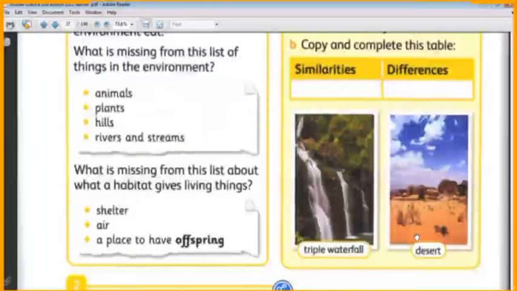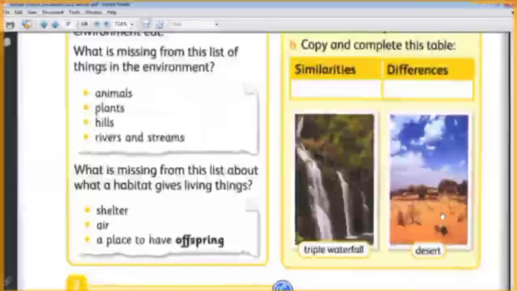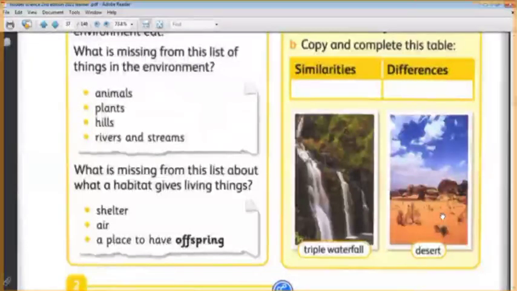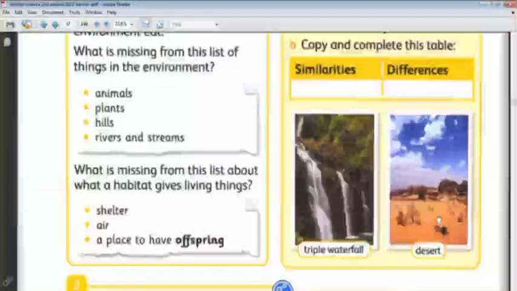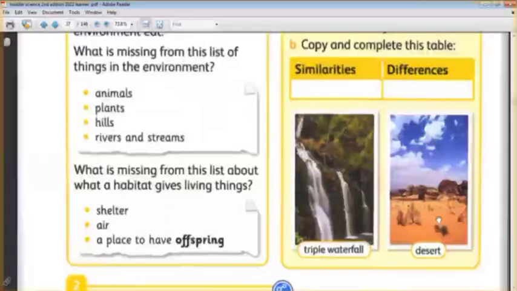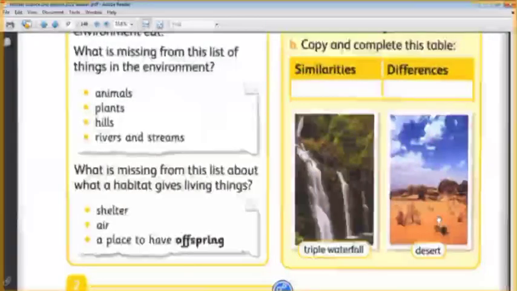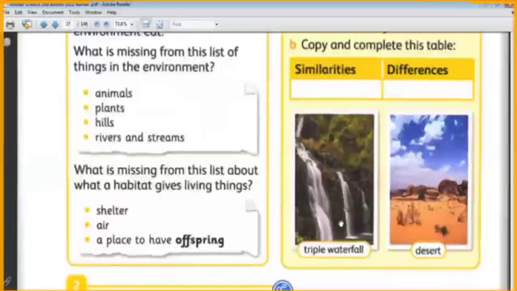Each environment contains different living things according to its conditions, like the desert. In the desert, only some animals can live, like the camel and lizards. They can live in the hot weather and the small amount of water present. Other living things can live in the waterfall environment because it contains other conditions.